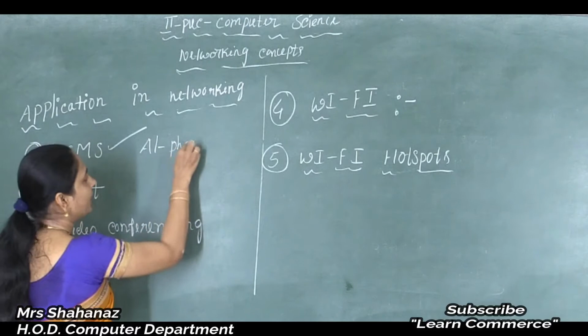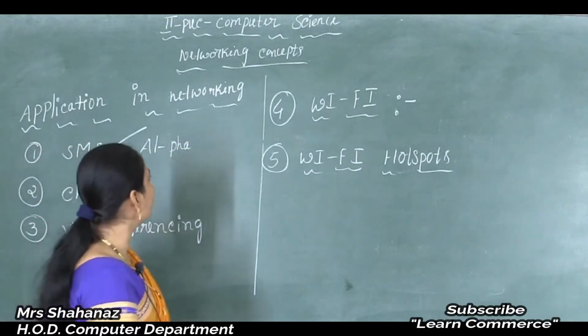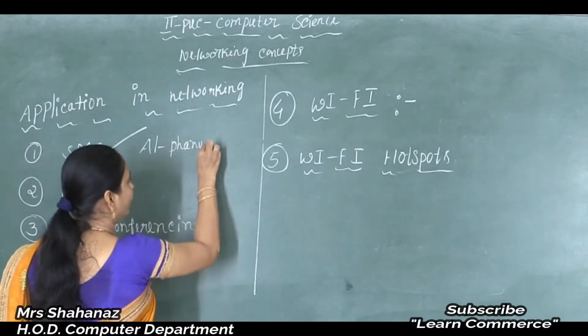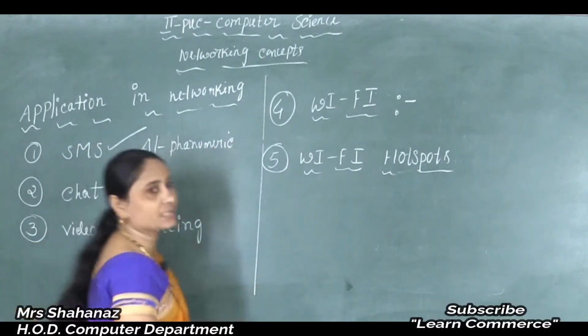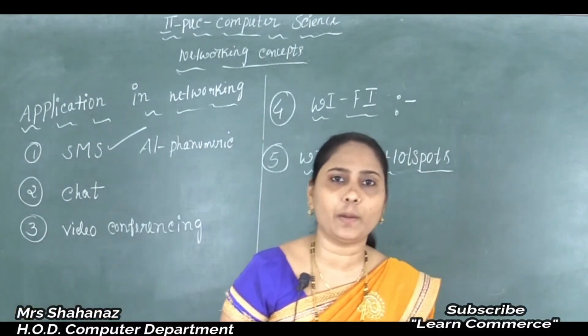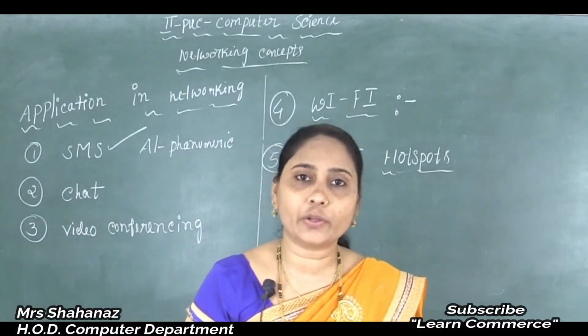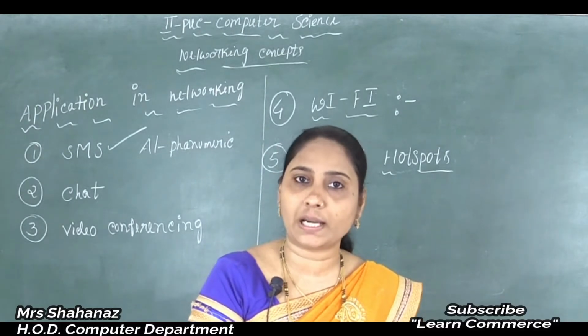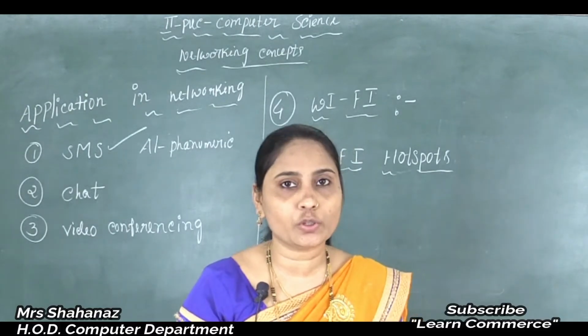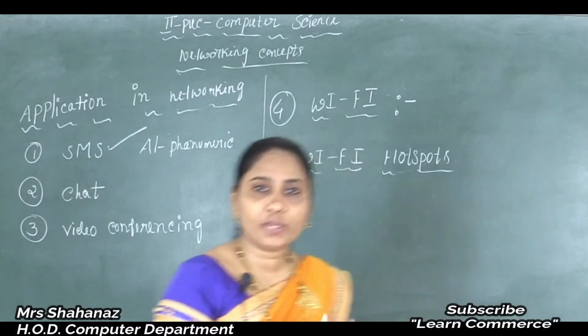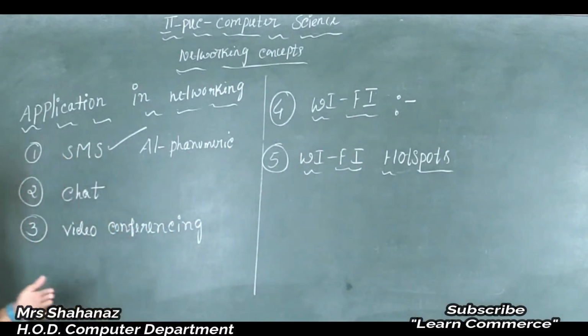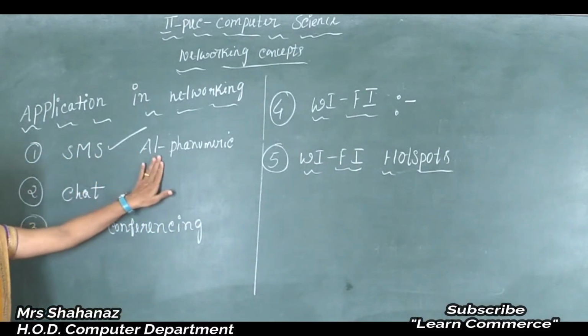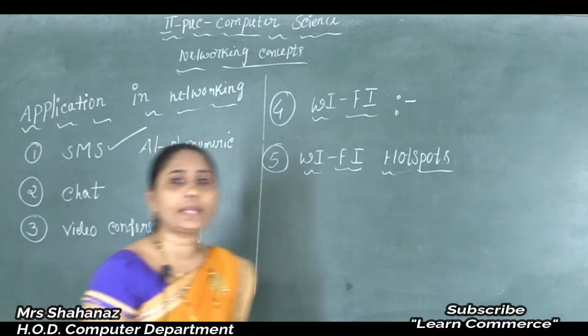The meaning of alphanumeric is alphabets as well as numbers. Sometimes while typing we use the alphabet letters A to Z, or sometimes we need to use some numbers also. So the message must be no longer than some fixed number of alphanumeric characters.